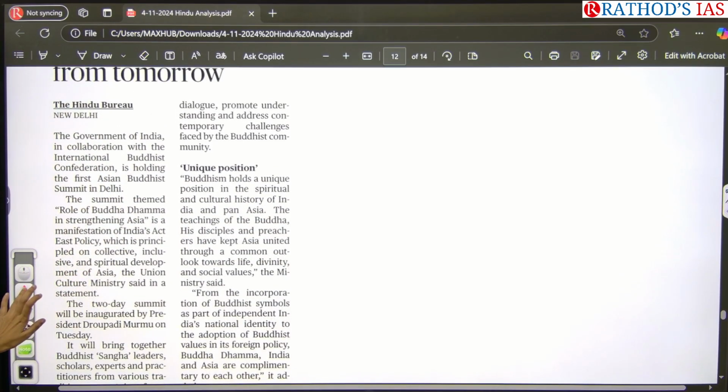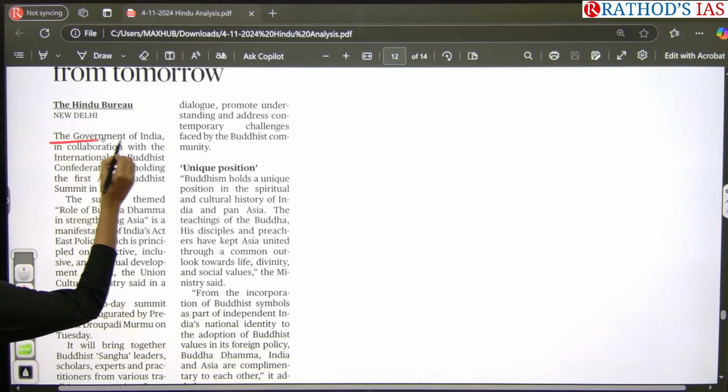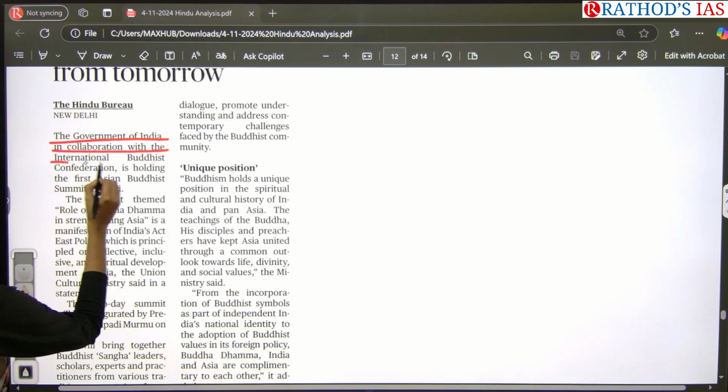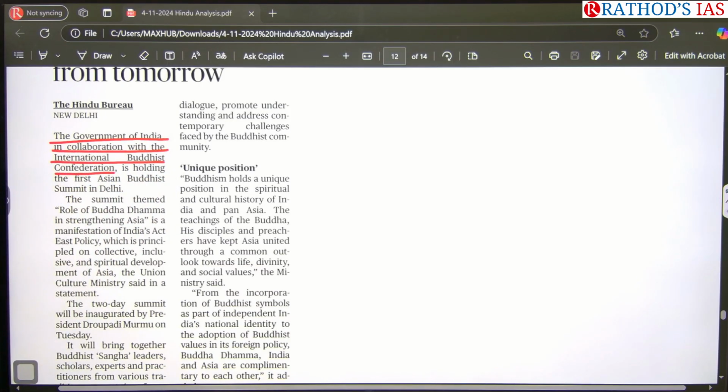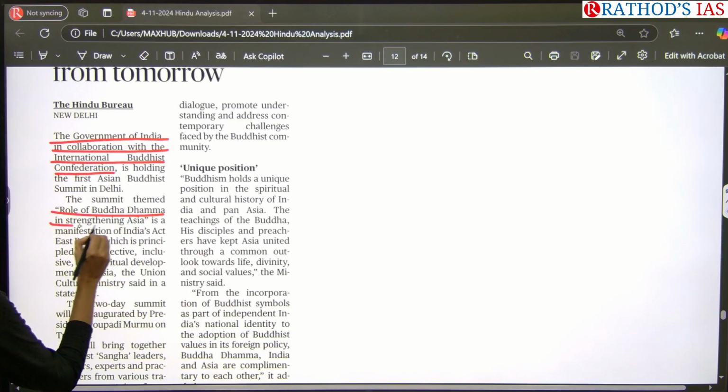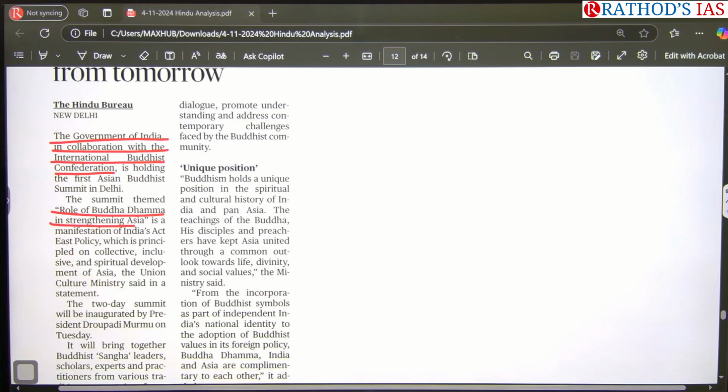If you see some important details, the Government of India, in collaboration with the International Buddhist Confederation, is holding this first Asian Buddhist Summit. The theme is the role of Buddha Dharma in strengthening Asia. It is one of the important manifestations on which India's Act East policy is based.